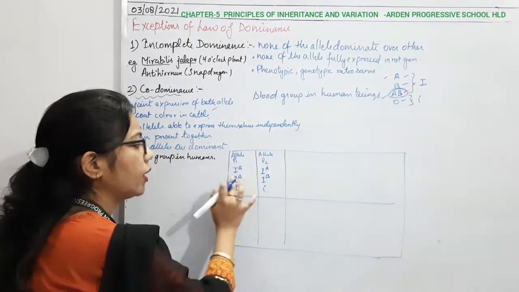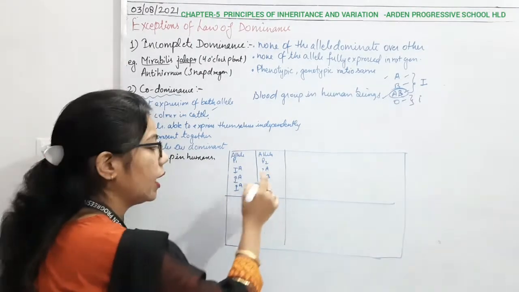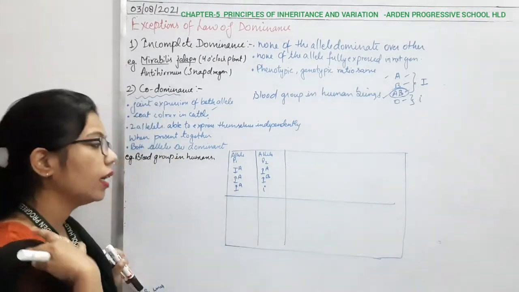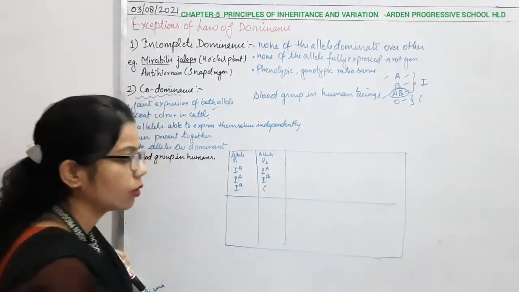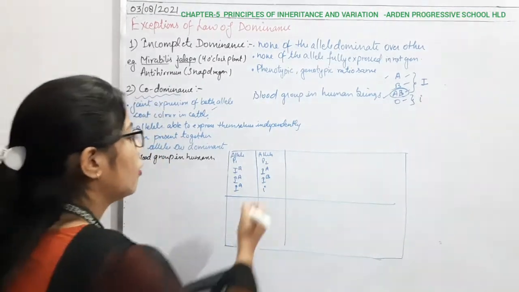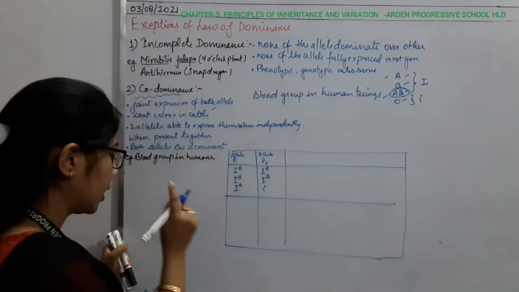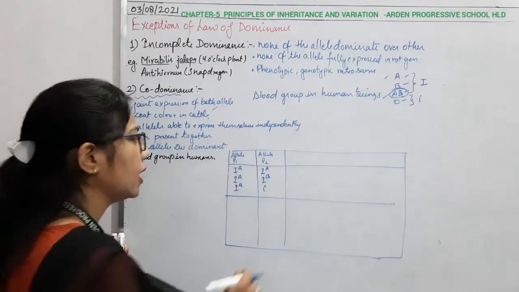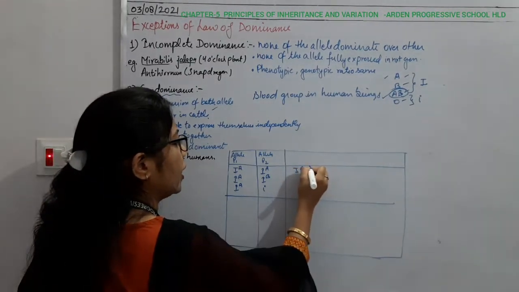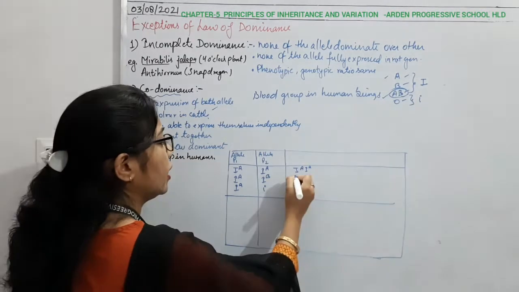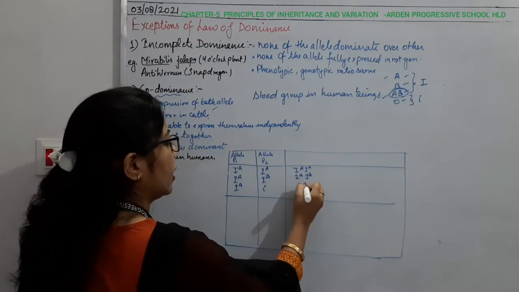If one parent is of IA type, meaning blood group A, and another parent is of blood group B, or if one parent has blood group A and another parent has blood group O, how will the genotype possibilities form? Here we can say there will be chances that IA will cross with IA, and here IA with IB, and IA with i.